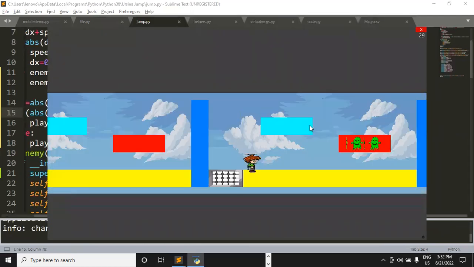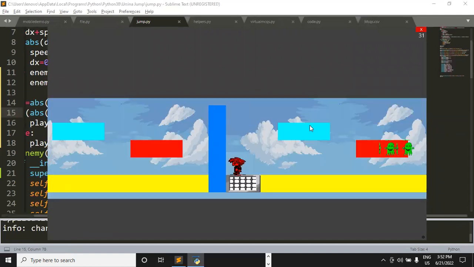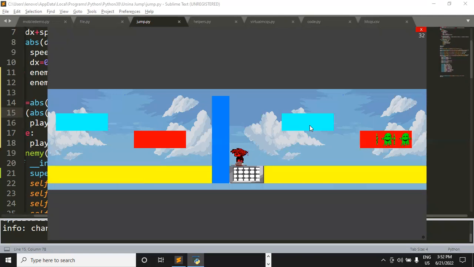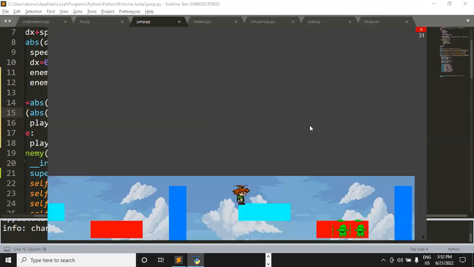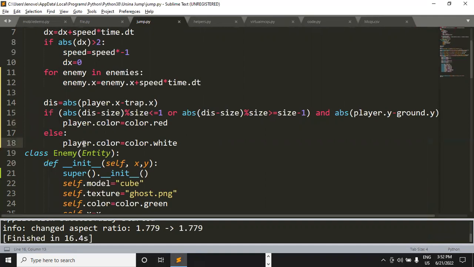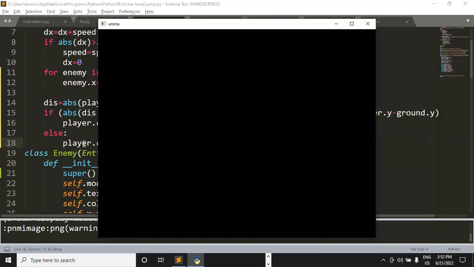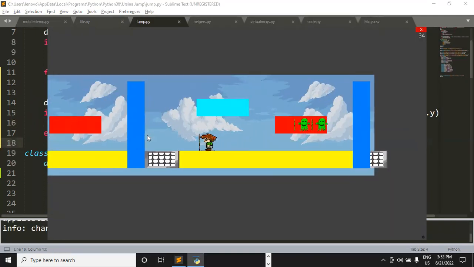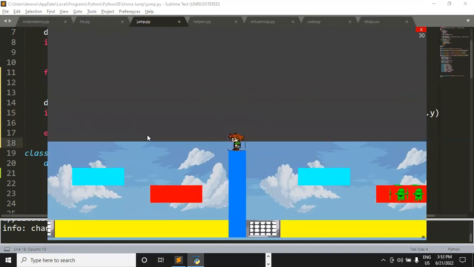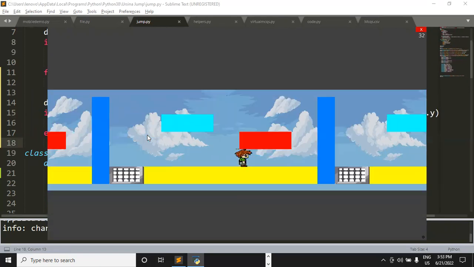Okay, now it has again turned red, but I am able to jump over the wall. So maybe I'll have to work on this formula a little bit more. But if you want, you can just try it out. What I want is, if the player is in red color, it should not be able to jump over the wall the way it is able to do now. It's able to jump over the wall.